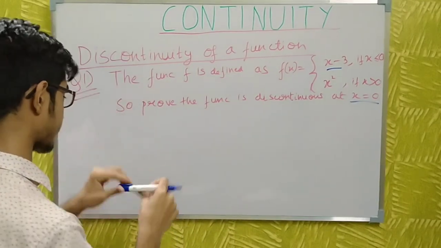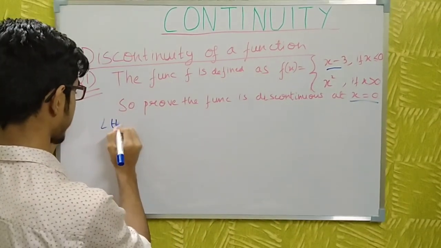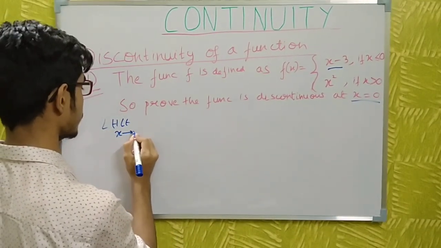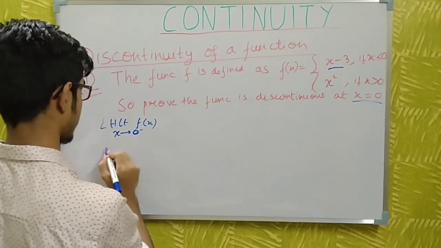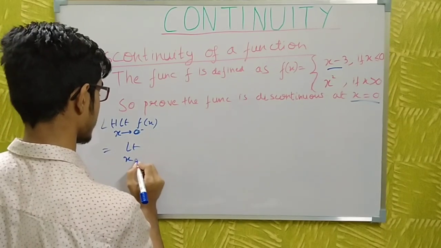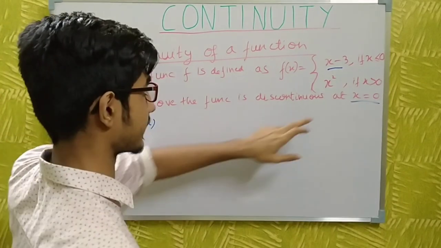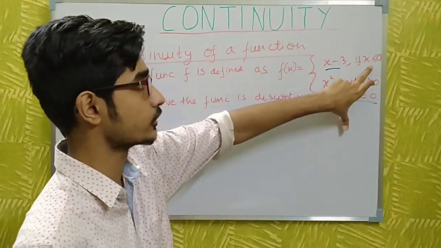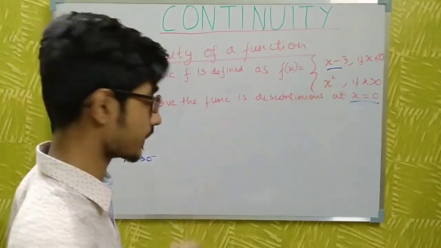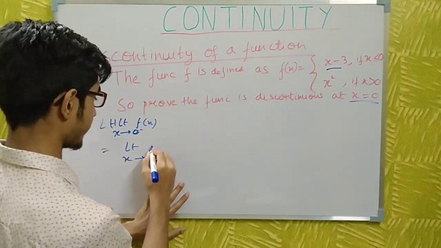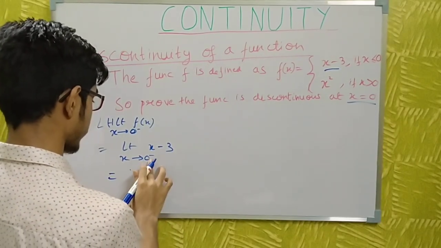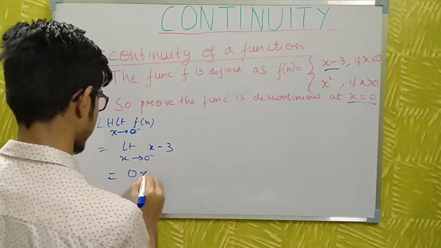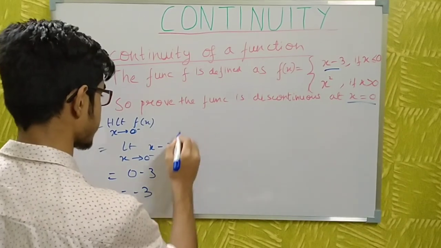So let me first take the left hand limit, that is the limit as x tends to 0 minus of f(x). Here 0 minus is less than 0, so I will take x - 3. So the limit as x tends to 0 minus of x - 3, by putting the value of x, I get 0 - 3, which is equal to -3.